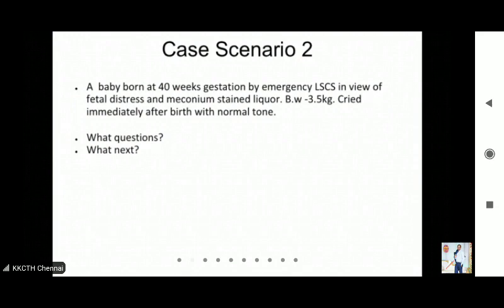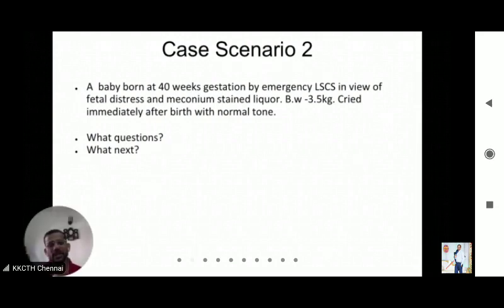So the catch here is you have been given meconium stained amniotic fluid. So all of you would think that if there is meconium stained amniotic fluid, you need to provide endotracheal suctioning. It is not the case. Okay, as per 2015 NRP itself, whether the baby is vigorous or non-vigorous, you have to go ahead with the steps of resuscitation like any other baby. Okay, you will provide initial steps.